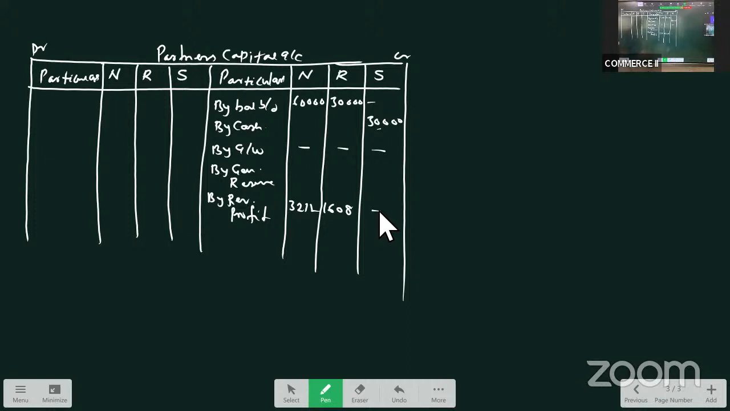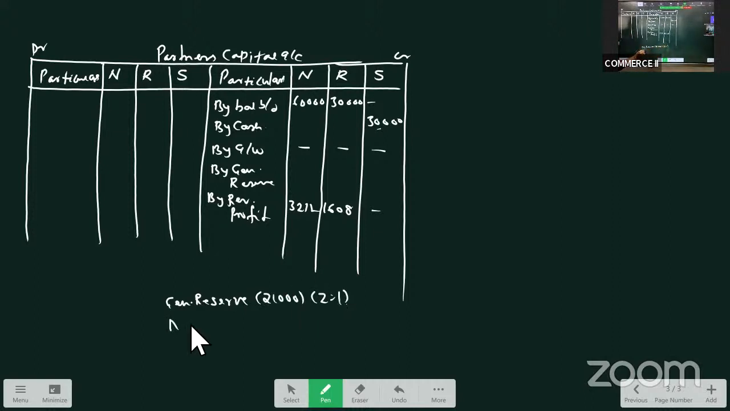General reserve. Now, what is general reserve? General reserve is given as 21,000. What is the general reserve amount given? General reserve is given as 21,000. So this 21,000 has to be distributed in the ratio 2:1.